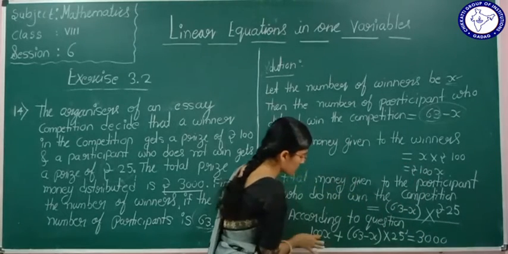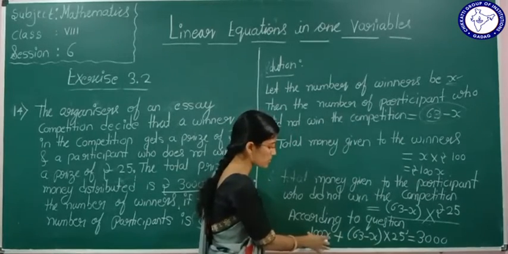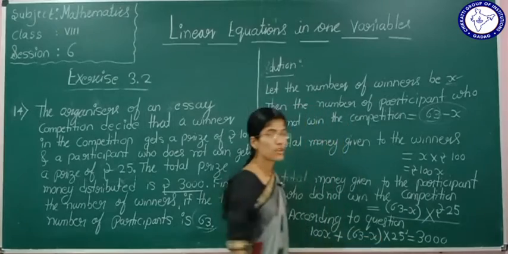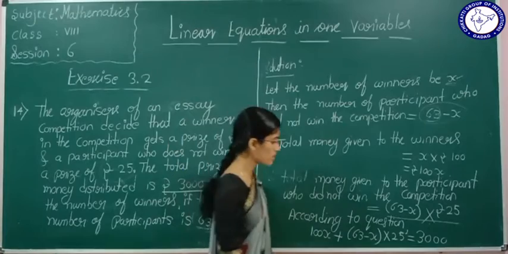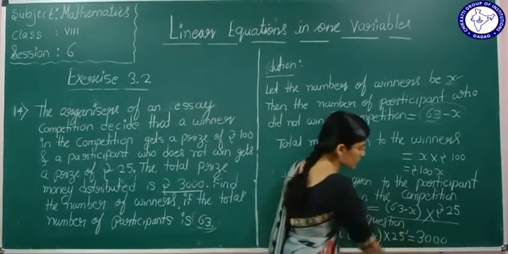Yes or no? The sum of the total money distributed for winners and the total money distributed for those who did not win the competition is equal to 3000.